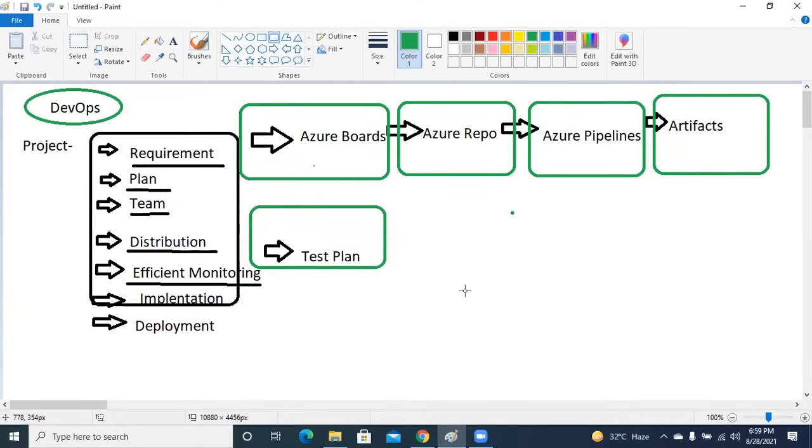There are certain other tools as well, like your SonarCloud. You can have your GitHub instead of Azure Repositories that we can use, right? So local Git as well. These are the things that we will be discussing in upcoming sessions.